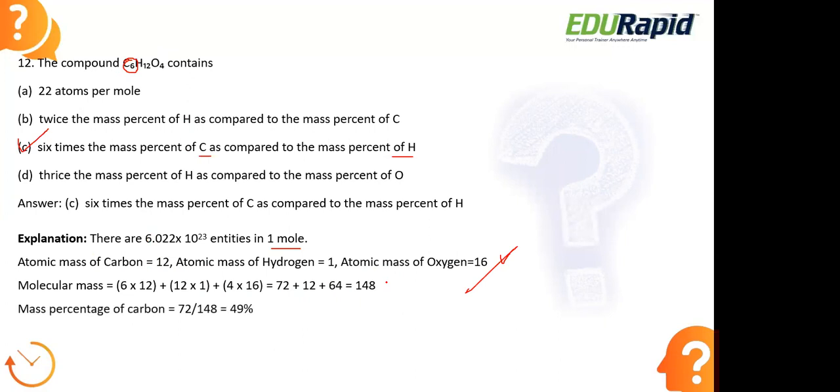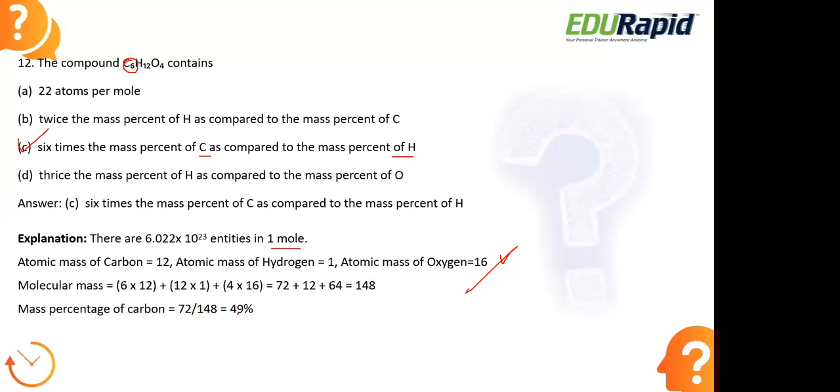Now we have to find out the mass percentage of each. How to find it? We get the mass percentage by dividing the mass of the element by the molecular mass of the compound. For the mass percentage of carbon, we have 72, the mass of carbon, divided by the total molecular mass of the compound, 148.